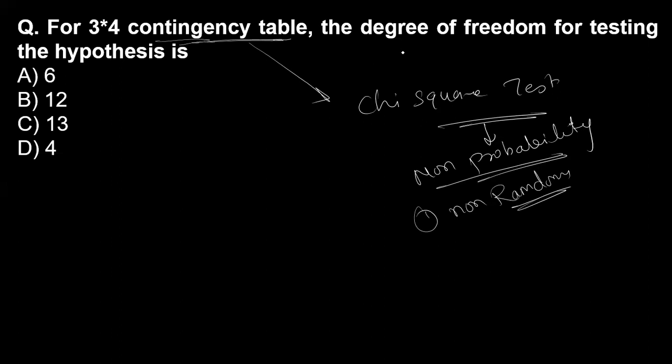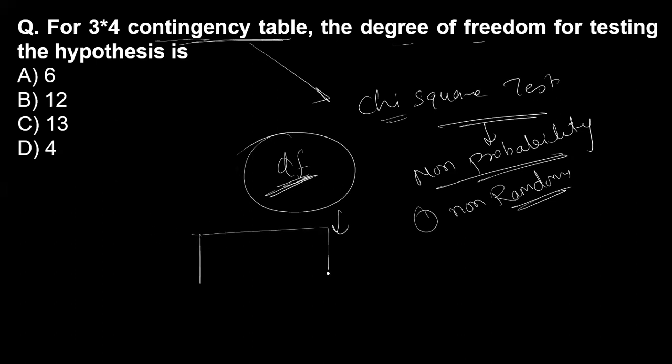Now in the chi-square there is a degree of freedom, that is DF. We have calculated DF for testing the hypothesis. Why do we use DF? To test the hypothesis, whatever hypothesis we have stated, for the calculation of these hypotheses, we take a degree of freedom. And what is a degree of freedom, ma'am?